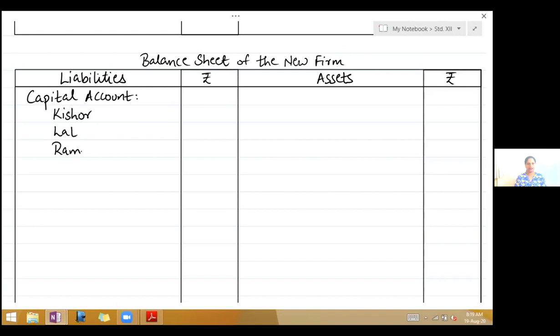So we now take the liability side. First is creditors. So creditors does not have adjustment in the balance sheet. Creditors 1,20,000. General reserve. Now general reserve is to be distributed to the partners in profit sharing ratio. So come to the capital account.